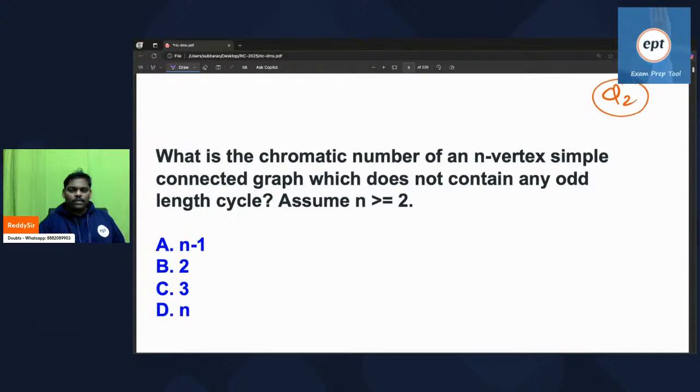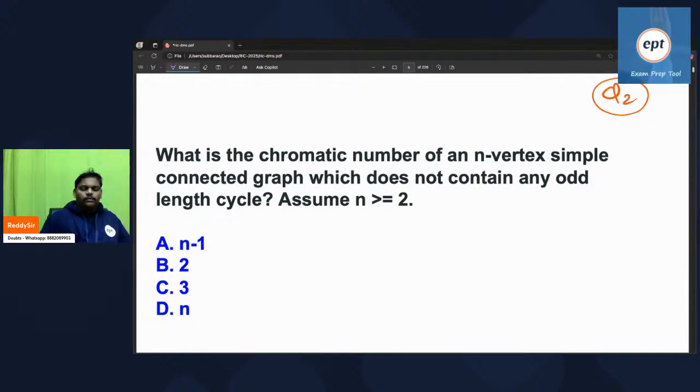Try this. What is the answer of this? What is the chromatic number of an n vertex simple connected graph which does not contain any odd length cycle?